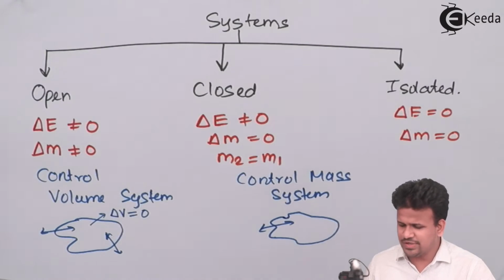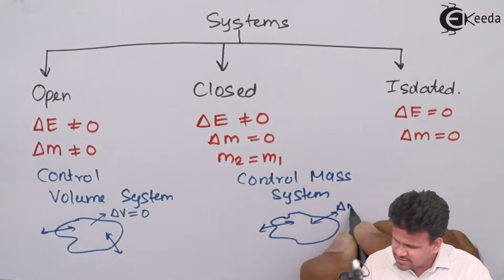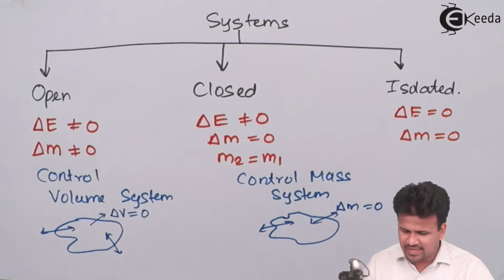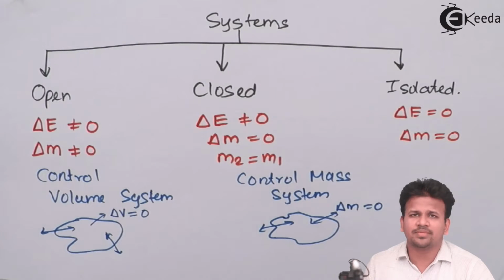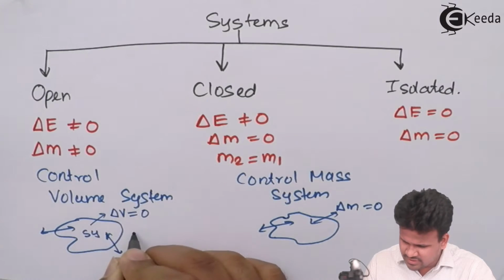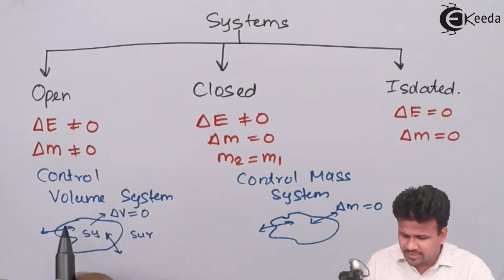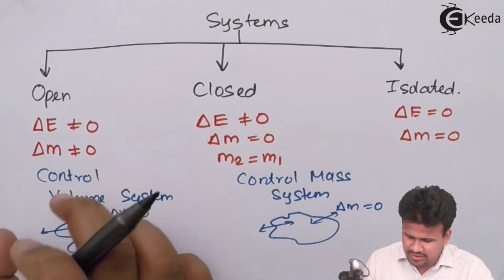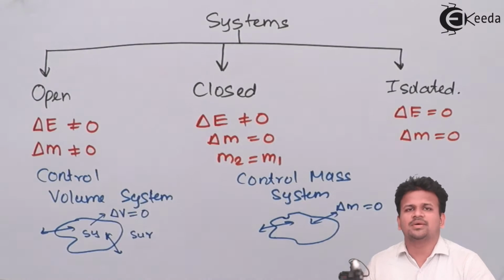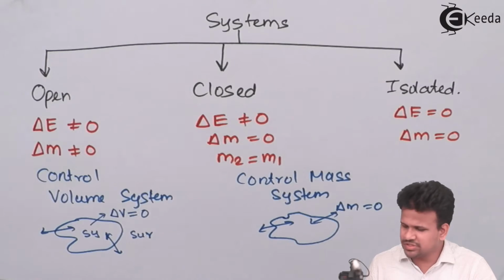So over here the change in mass is equal to 0, so the mass remains constant, whereas in the control volume the volume remains constant. If this is the system, then this will be the surrounding and the boundary of the system remains intact. Here mass can flow in or out, but the boundary remains intact. That means the volume remains constant.